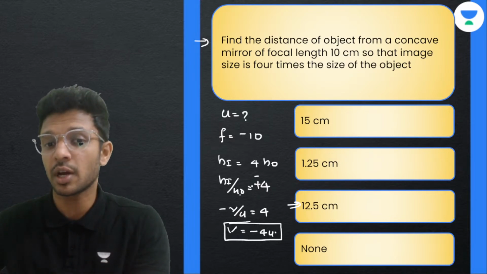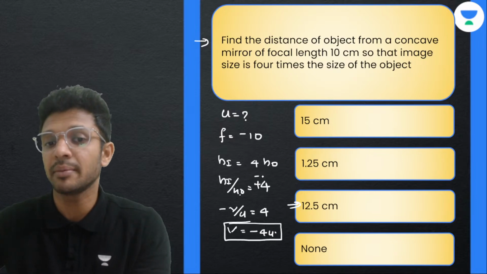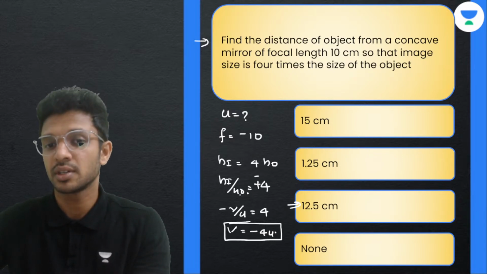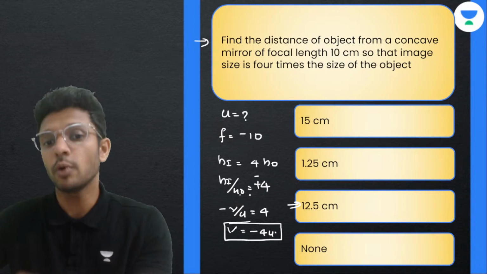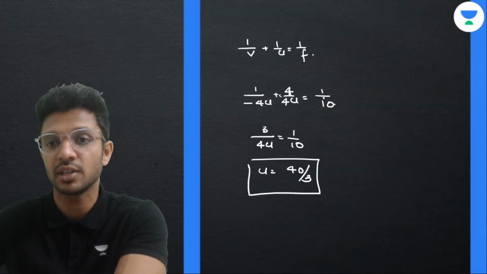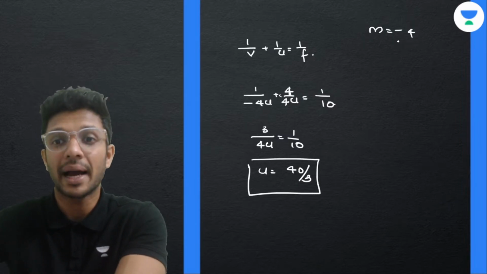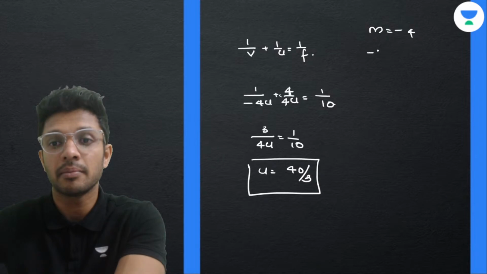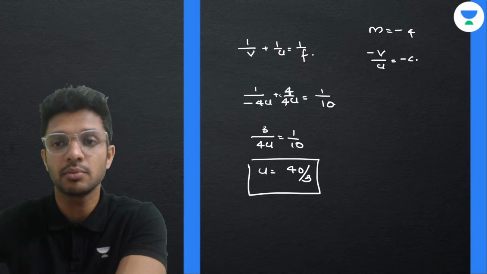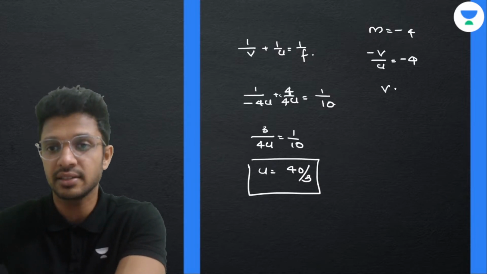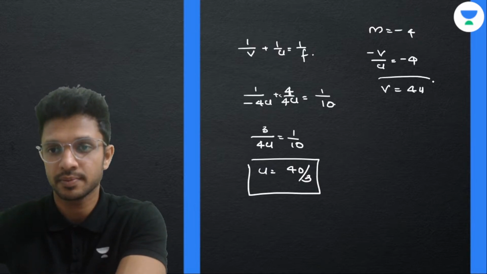We have done this problem with magnification as, oh sorry, with +4. Now we will do the same problem with magnification m equal to -4. What is the value of magnification? Minus v by u equal to -4. Minus minus cancel, v equal to 4u.